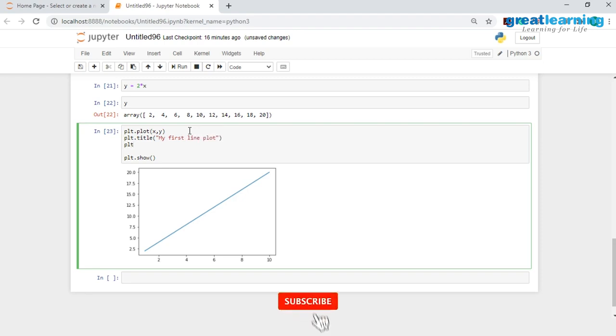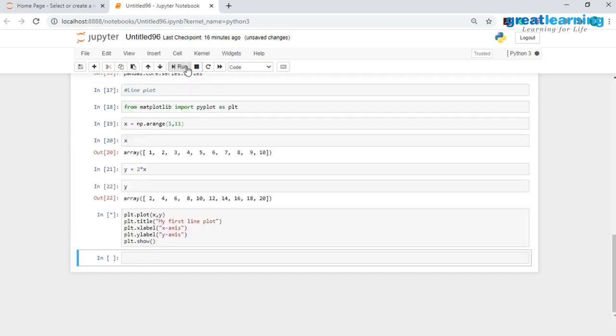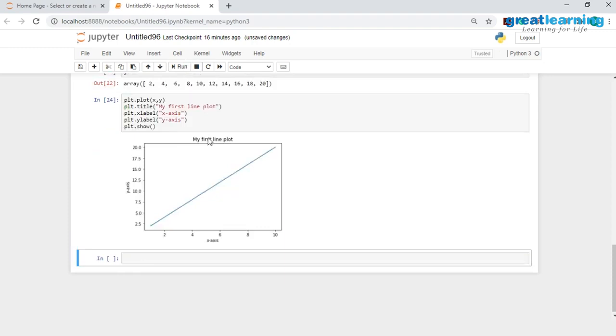And then I'd have to add the label. I'll have plt.xlabel, and here I'll just give the x label as x-axis. Then for the y label, I'll just give plt.ylabel, and the label will simply be y-axis. And here, as you see, I have given the title, I have given the label for the x-axis, and I have also given the label for the y-axis.